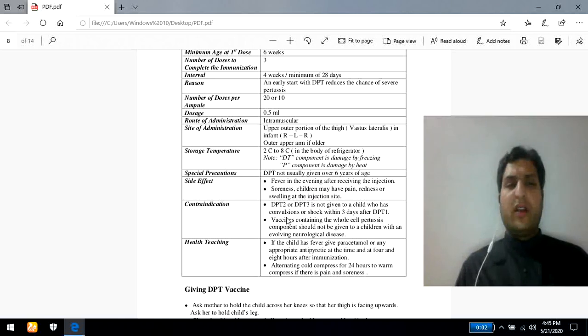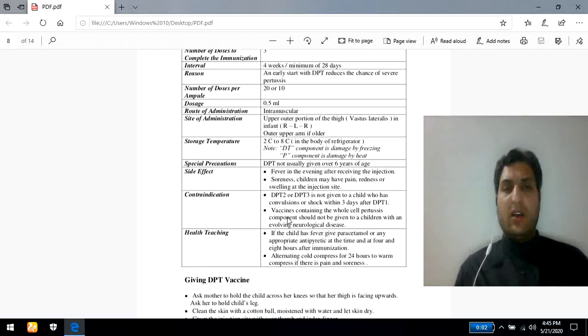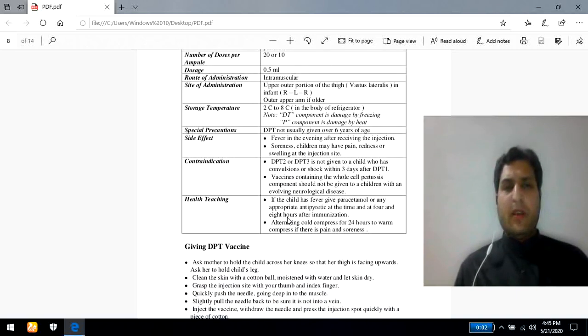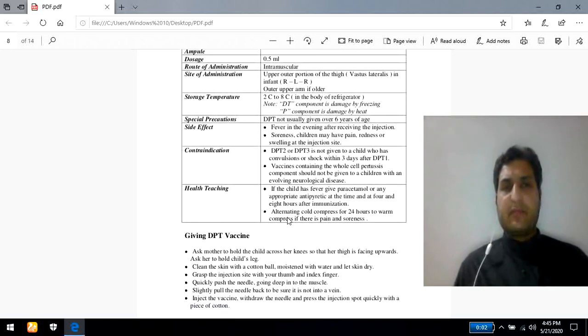Contraindication. If you recall the first lecture, we mentioned that if there is a convulsion regarding the first dose of the DPT, the coming two doses, DPT 2 and DPT 3, should be avoided. It's very important. The next one, which is very important, is health teaching. If the newborn baby or child has a minor fever-like condition, you don't worry, just take the support of paracetamol, or you can take the support of any appropriate antipyretic.